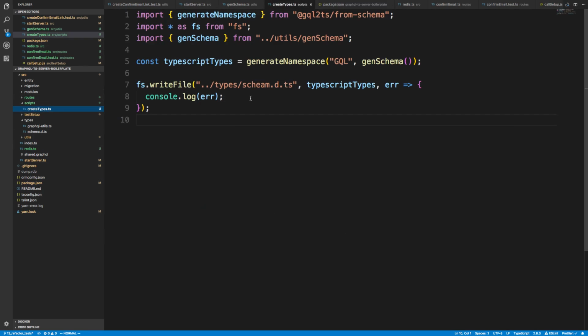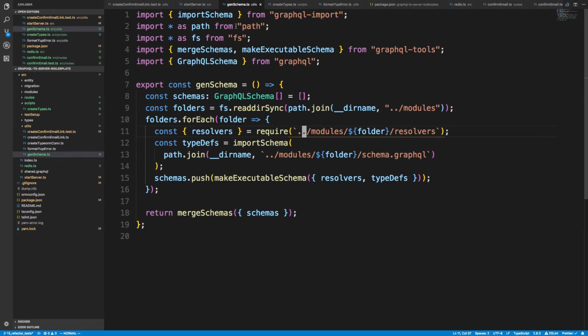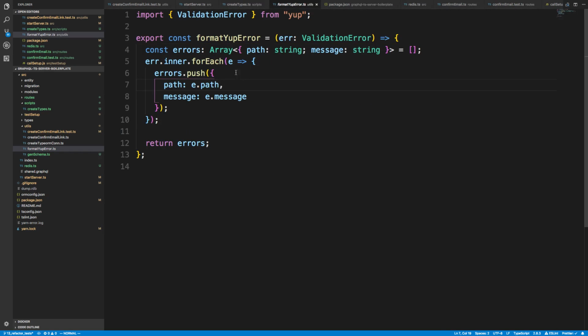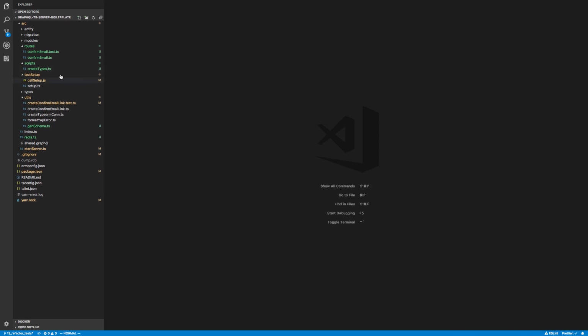And I bet this is going to be the same thing that we got before with problems with the path. We solved that in our gen schema over here by using path.join with the directory name. So let's do that as well. Let's close some of these, we have enough files open.